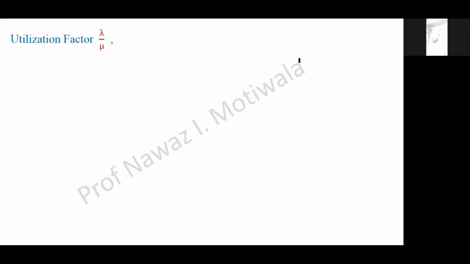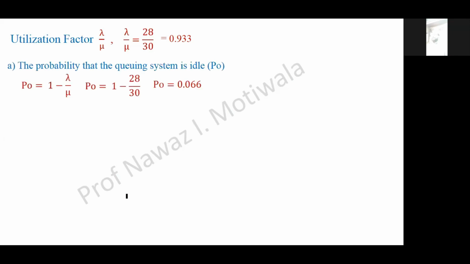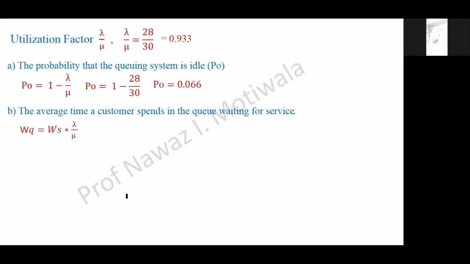The utilization factor is lambda by mu. So I get 28 by 30, and the answer is 0.933. This utilization factor is the time when the system will be busy. But in the question you were asked how much time the system will be idle. So I just do 1 minus this answer, and I get 0.067. For the second case, the question was to find WQ. We have the formula directly; just substitute the values and I get WQ equal to 0.466 hours.